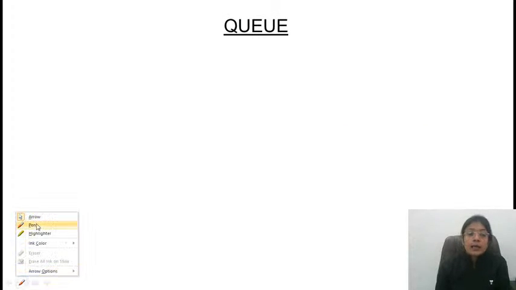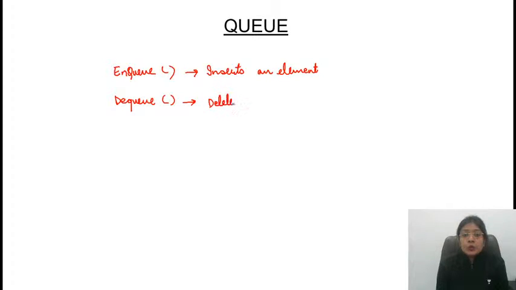So yesterday we had started with the concept of Q, and we have discussed the basic operations that can be performed on Q, and we have also looked at the implementation of Q. So any doubt in the implementation of the basic operations of Q? In yesterday's session, we had discussed the code for NQ and DQ. NQ means to insert an element in the queue. And DQ deletes an element from the queue.